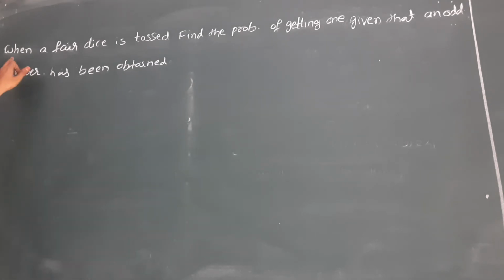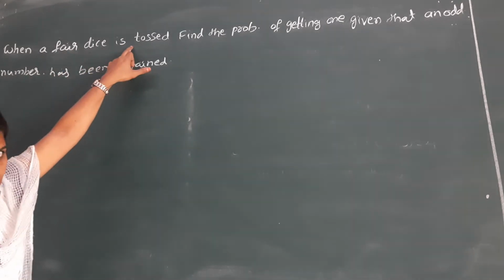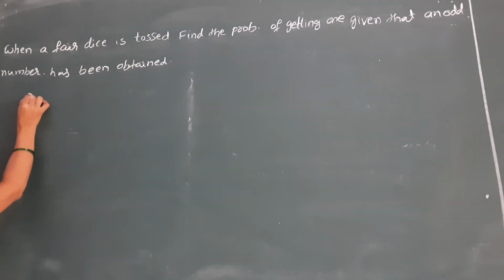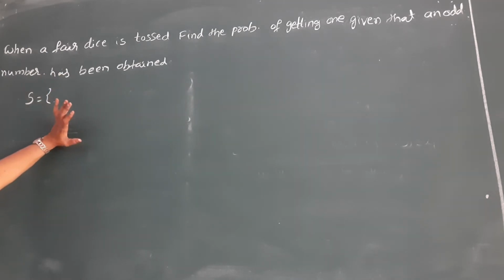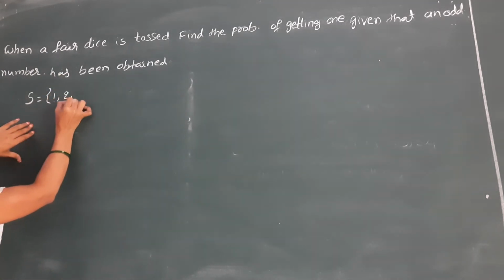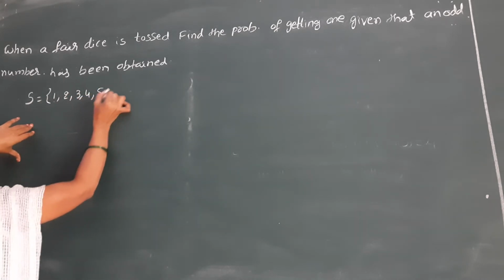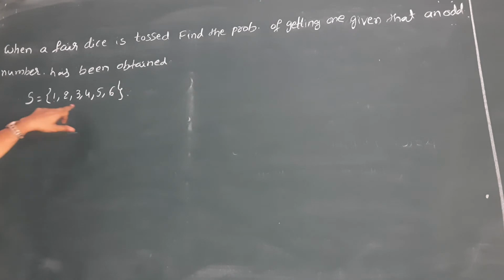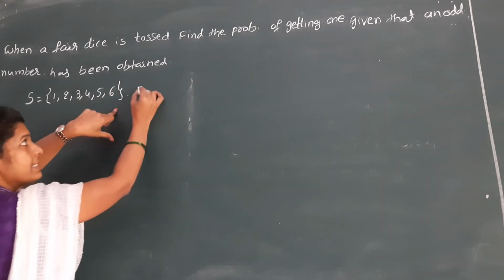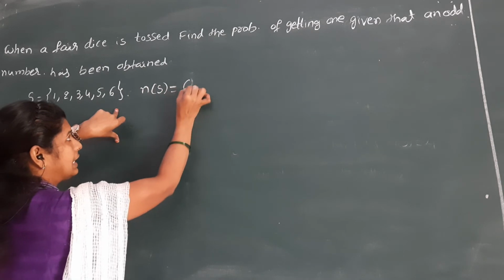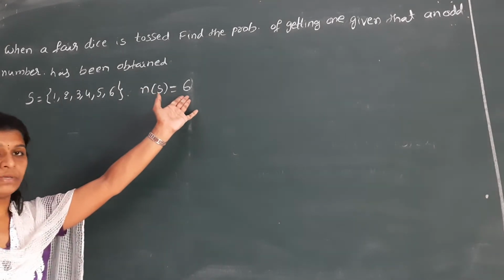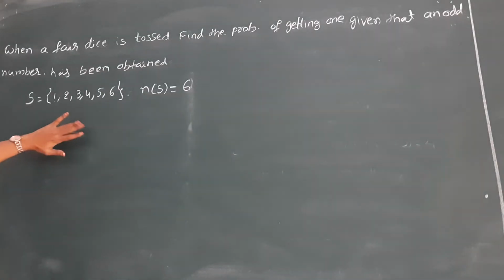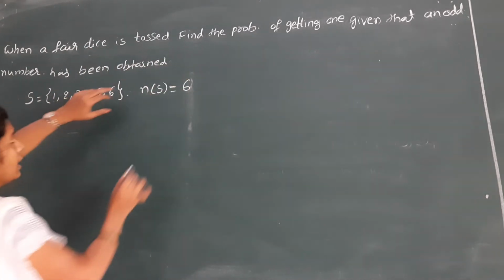Now, when a fair dice is tossed, the total sample space S is, if a dice has 6 faces, 1, 2, 3, 4, 5, 6. This is the total sample space. So n of S is 6. The number of sample points is 6. So up to this part is fine.